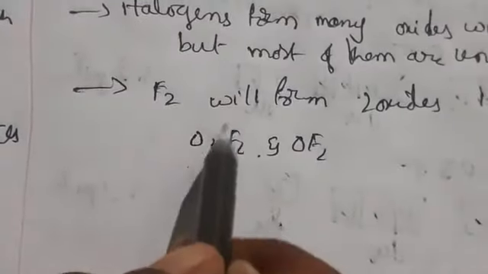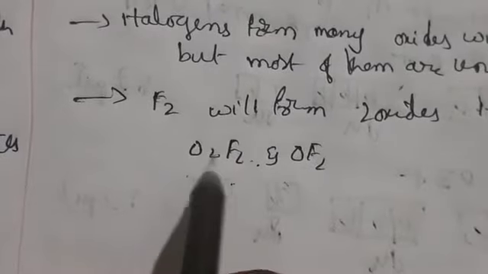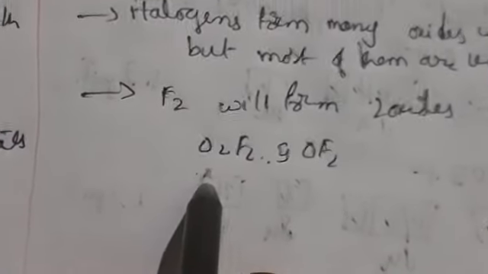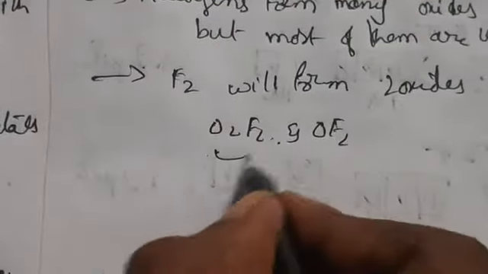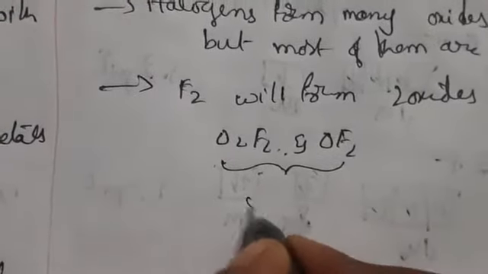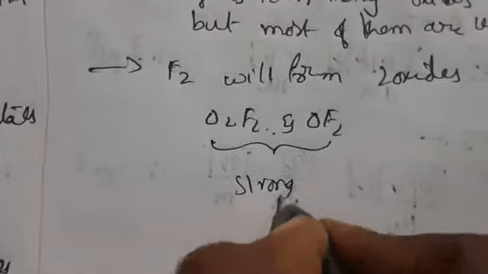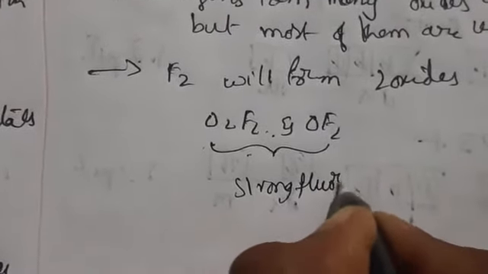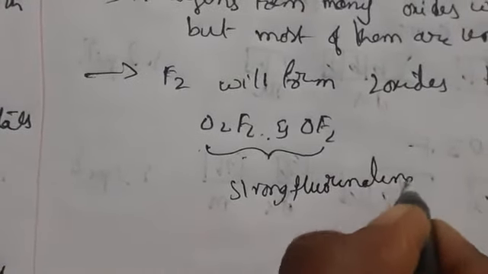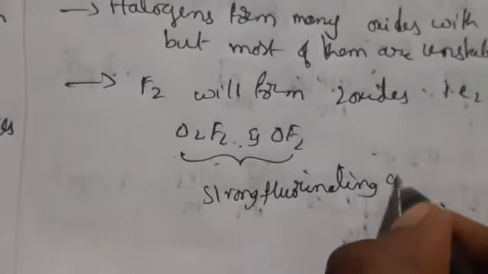So both of these are strong fluorinating agents. And coming to chlorine, bromine, iodine.